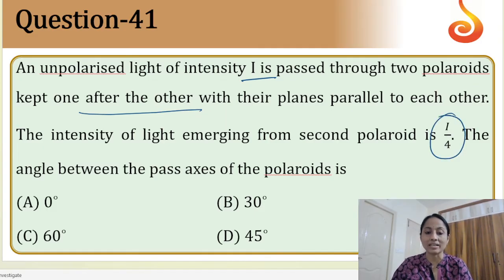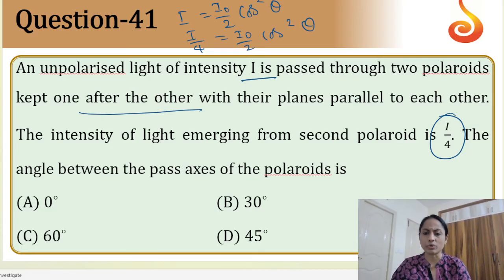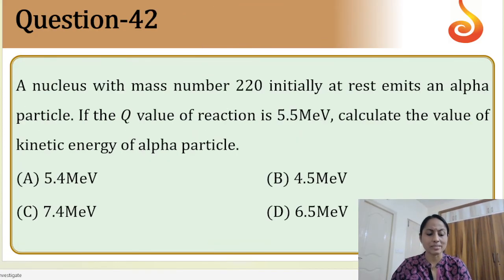What formula do you have to use? I is equal to I naught by 2 cos square theta. Yes, this is the formula we are going to use. In place of I, you have to write I by 4 is equal to I naught by 2 cos square theta, and the theta value you have to find out. It comes out to be 45, so 1 by root 2, right? So you can take the square root. So the direct answer, very simple question.